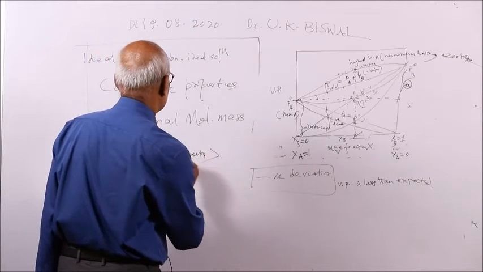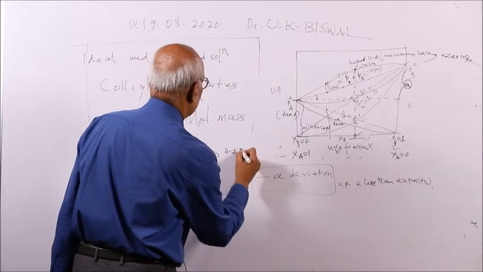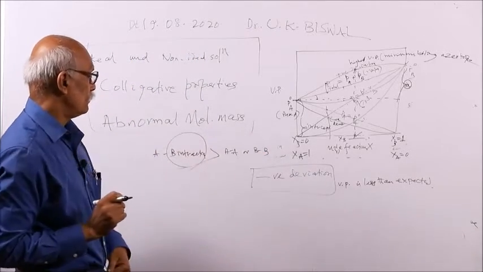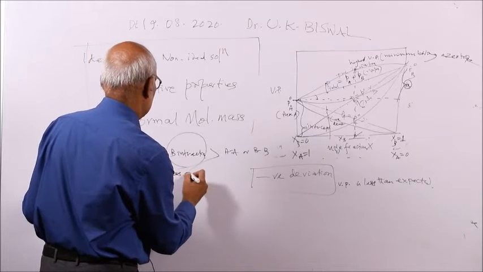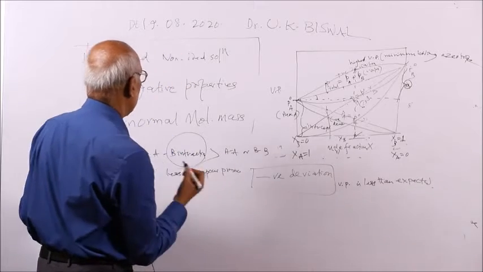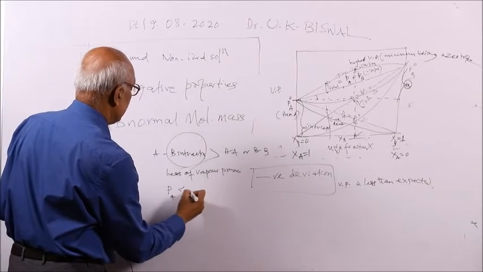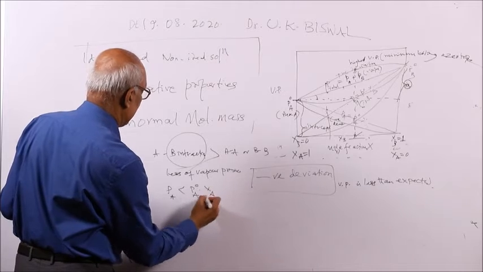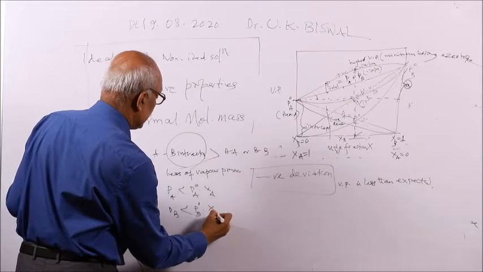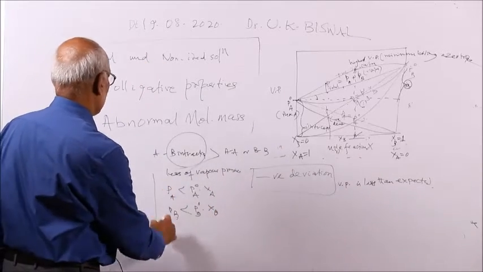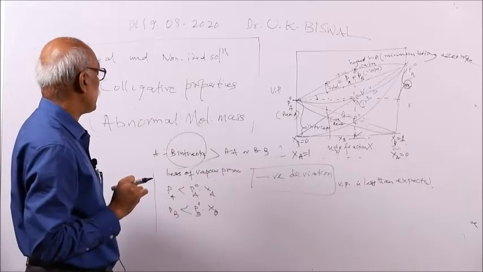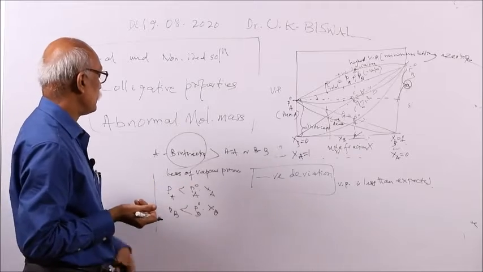So AB interactions will be more than AA or BB. If the attraction is more, the vapor pressure will be less. That means PA is less than PA not XA. Similarly, PB is less than PB not into XB. So this is one condition. That means if there is greater attraction between solute and solvent, then naturally the vapor pressure will be reduced.